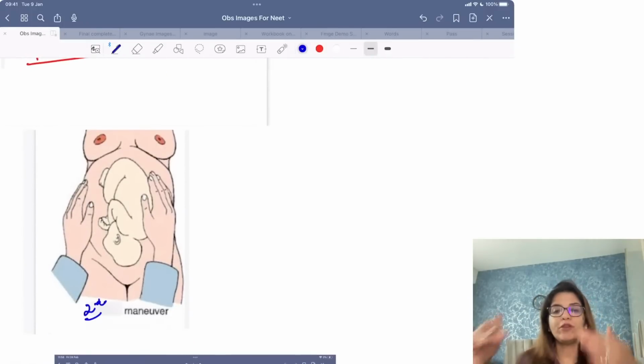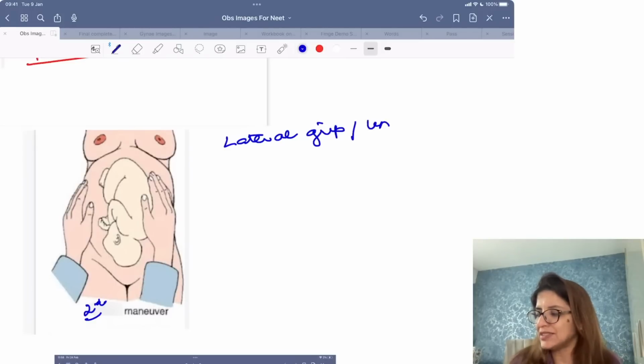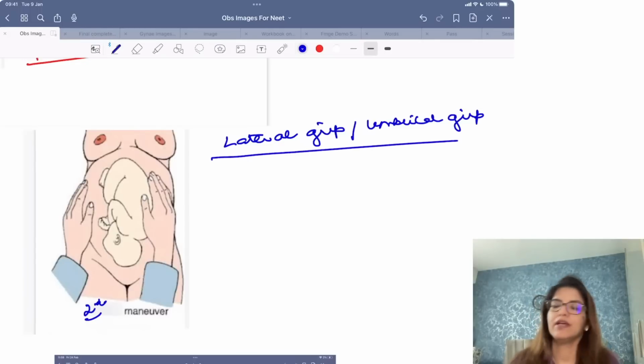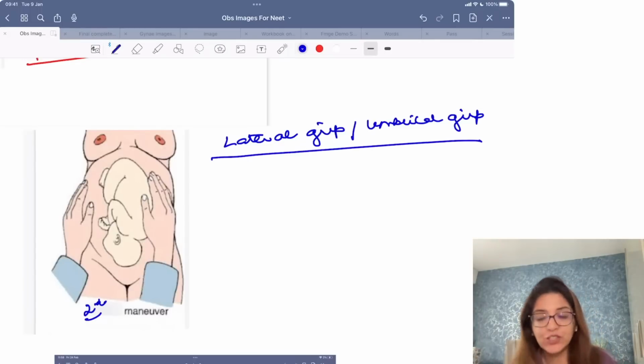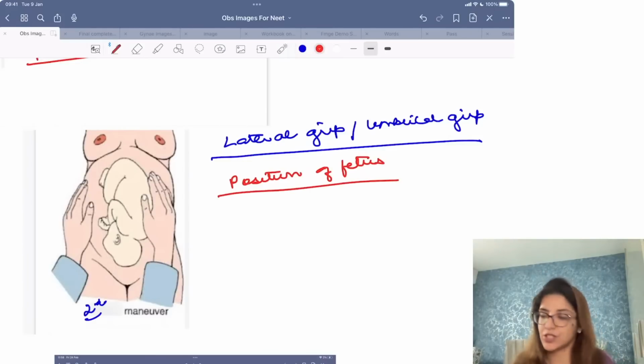So now from the fundus, you will bring your hands over to the side of the mother, right? That is why this is called the lateral grip. This is also called the umbilical grip, right? Now, the lateral grip or umbilical grip tells you about the position of the fetus.